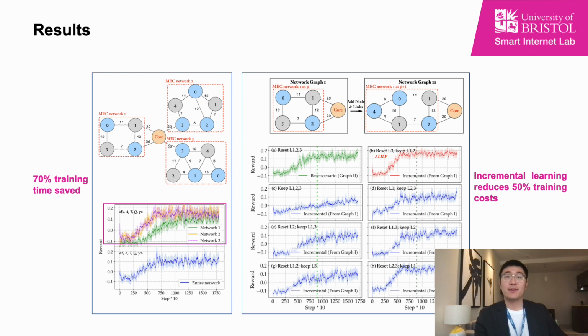And on the right figure, with network variations, we performed an ablation study to evaluate the performance of the incremental learning, resetting the parameters of different layers of the neural network before inheriting the knowledge. It can be seen that resetting the last layer and keeping the first two layers achieves the optimal result and reduces training costs by 50% compared to optimizing from scratch.